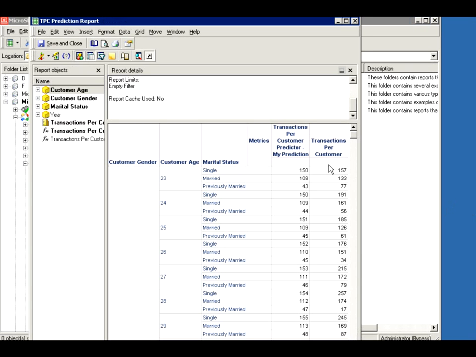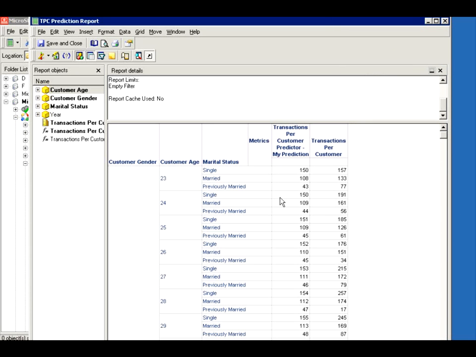Alright, so here's our 2009 actual data. And this is what our prediction was predicting based on these values and the transactions in 2008. Remember, that was based on 2008. So let's see. The next step is, was my prediction good enough?